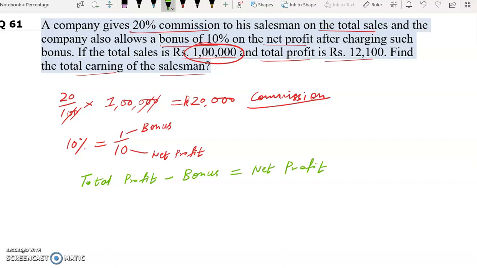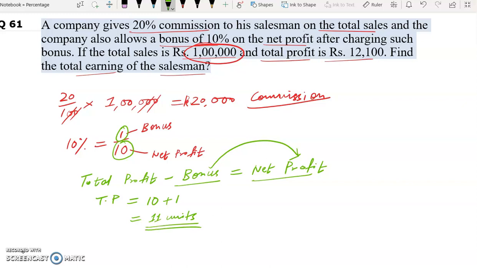Now in this question, we need to find the total profit. Total profit is equal to, if we take bonus on the right hand side, we will get net profit plus bonus. Net profit is how much? 10. And bonus is how much? 1. So 10 plus 1 is equal to 11 units. Now this 11 units represents what? This 11 units represents total profit.